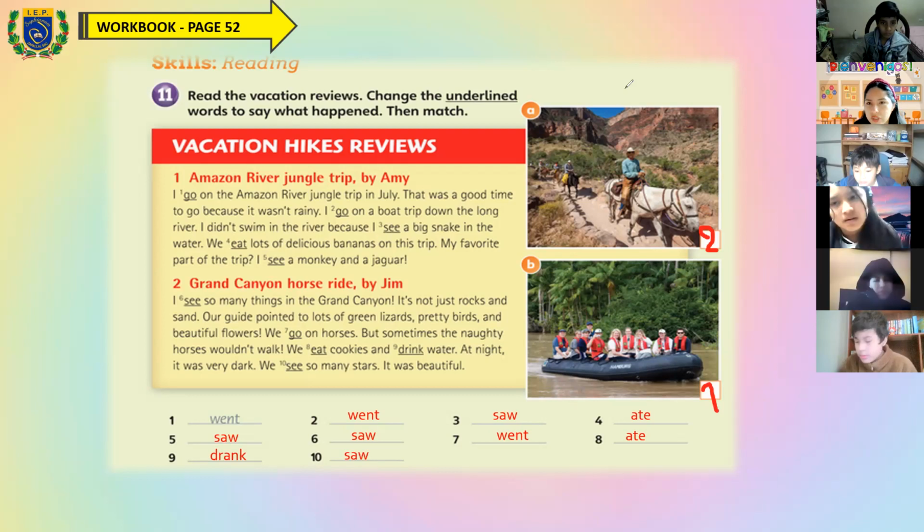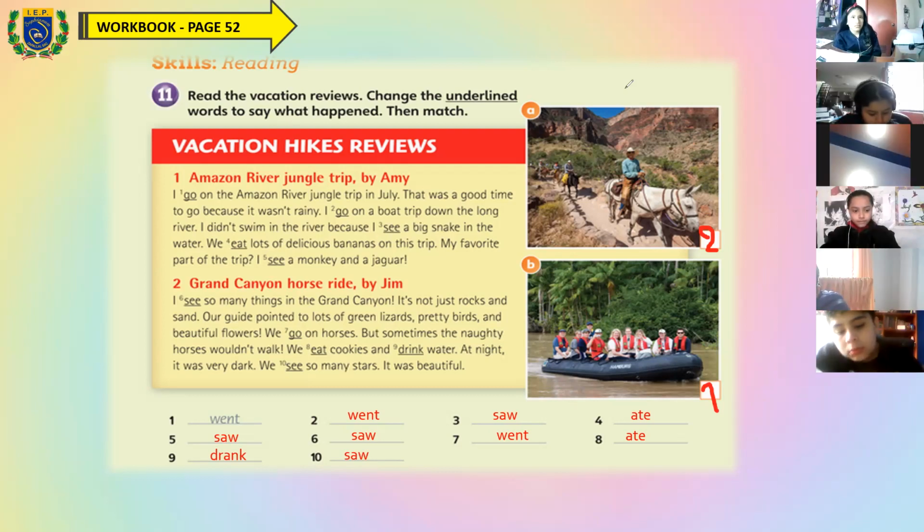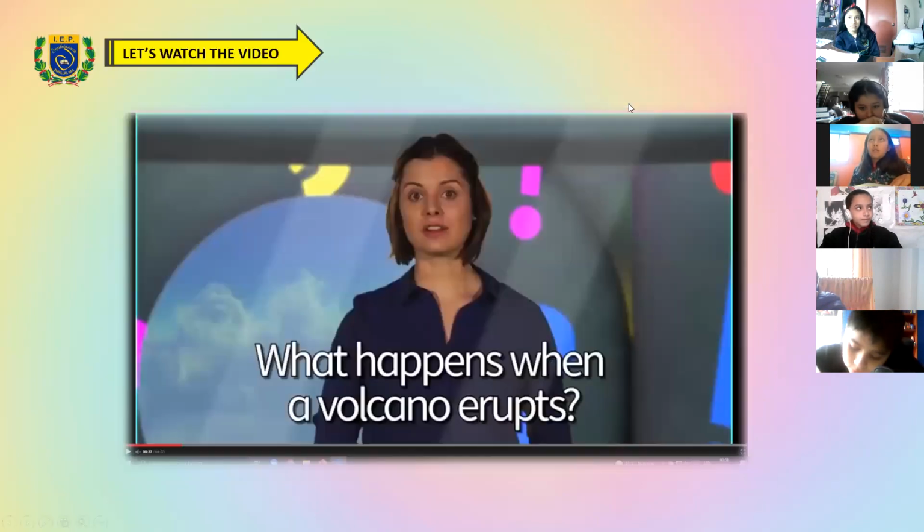Okay, so let's continue to the next page. And let's start with a reading in this case. Let's start with a reading about what happens when a volcano erupts. So let's pay attention to this video about the volcanoes.